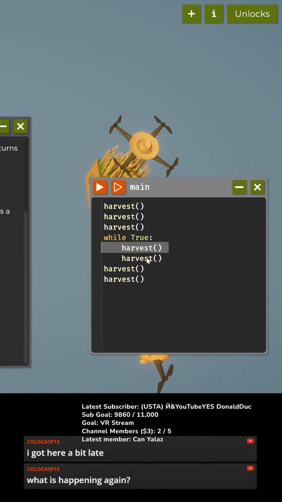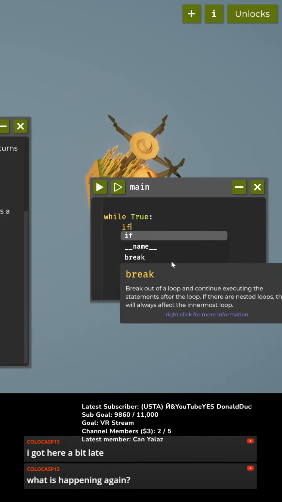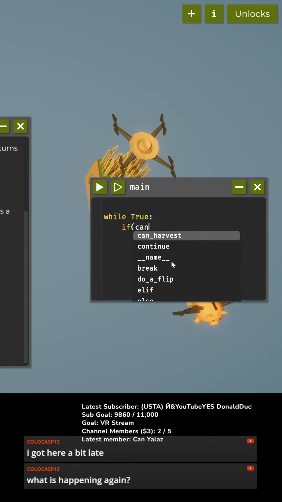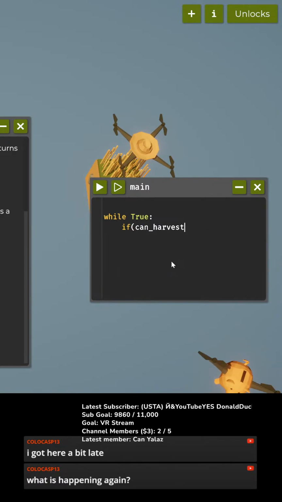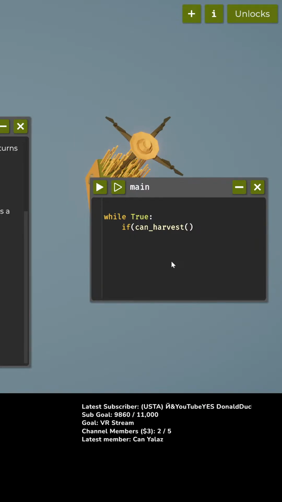Okay, so here we go. While true, here, let's remove these because we just don't need them. And now, while true, we're going to do if can harvest. There we go. Like that, maybe? Okay, if can harvest colon. Oh, wait, if. Oh, you don't put parentheses here. Okay, if can harvest. Okay, if we can harvest.